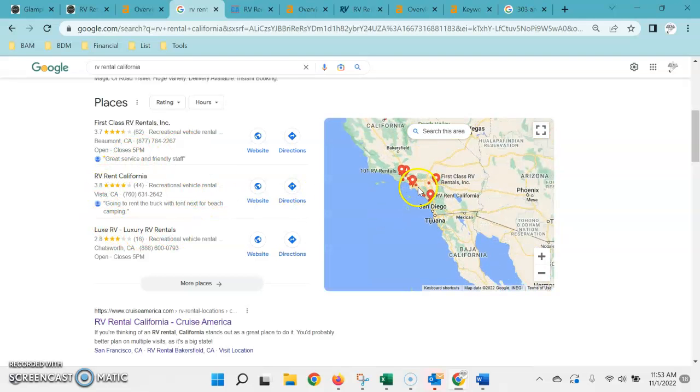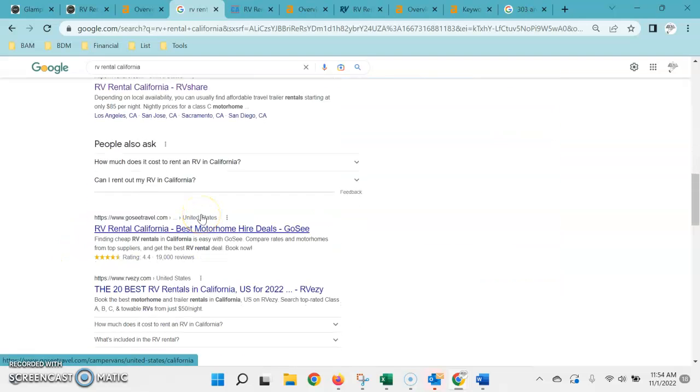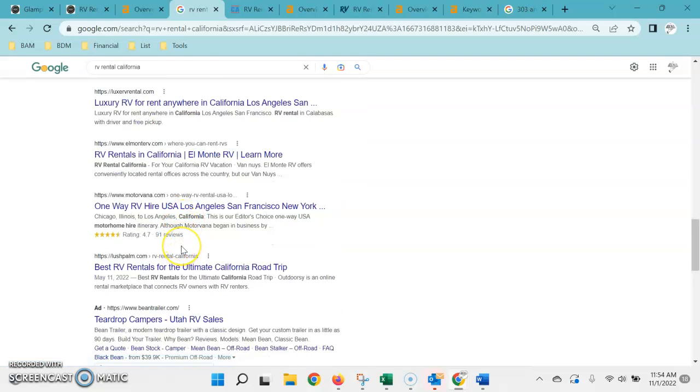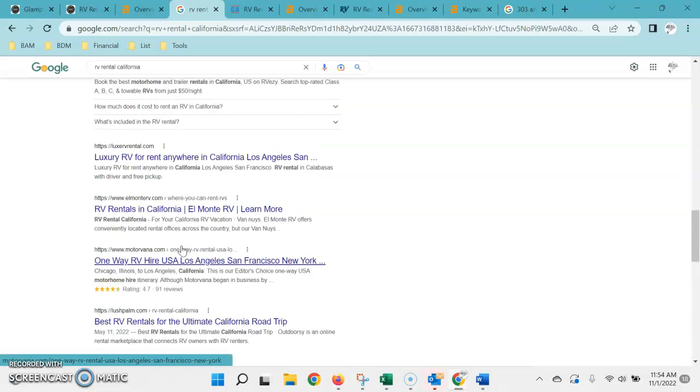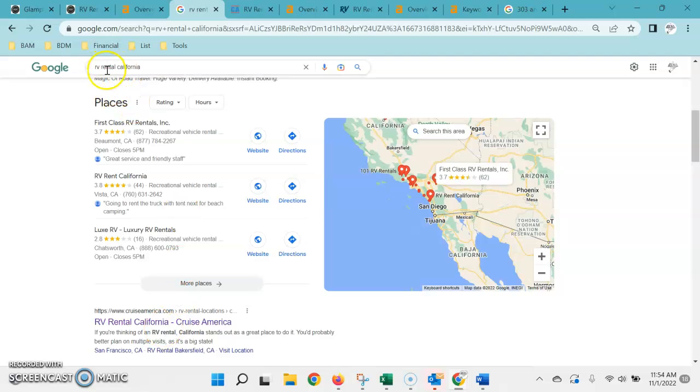Now, obviously, this map section was only going to be relative to the proximity of the people that are searching, so you might not be able to rank for the entire state of California unless you have different Google business profiles with different addresses throughout the state. Now, underneath that, this is what we call the organic search results. So this is where the more authority or trust that Google has in your site, the higher up on the list you're going to rank. So this is where getting more of those links or referrals from other websites is going to help you climb and outrank the competition. And then once you are here, you'll be getting all that search volume and all those leads coming directly to your business, regardless of the number of clicks.